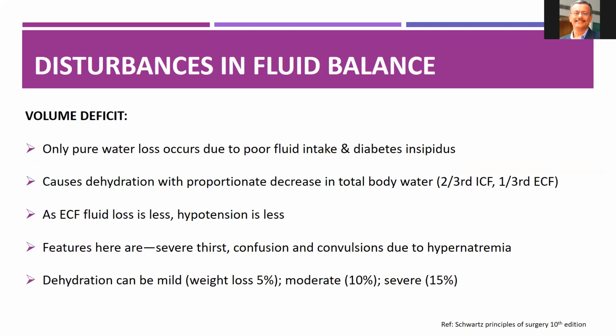Pure water loss occurs due to poor fluid intake and diabetes insipidus and causes dehydration proportionate to decrease in the total body water, with symptoms like severe thirst, confusion, and convulsion due to hypernatremia. The dehydration can be mild, moderate, and severe, depending upon the volume deficit.